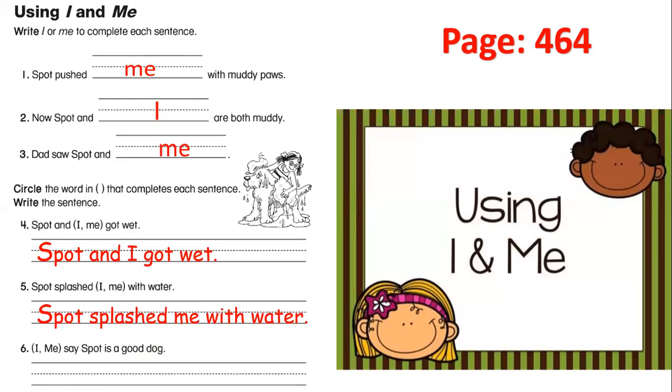I or me say Spot is a good dog. It comes at the beginning of the sentence. What we said, if it comes at the beginning of the sentence, it will be I. So I say Spot is a good dog. Check your answers.